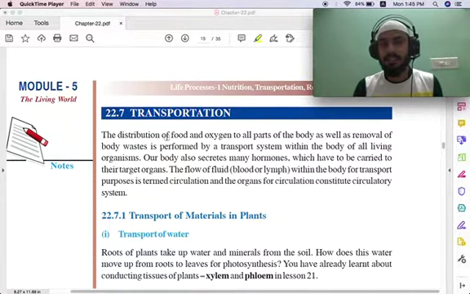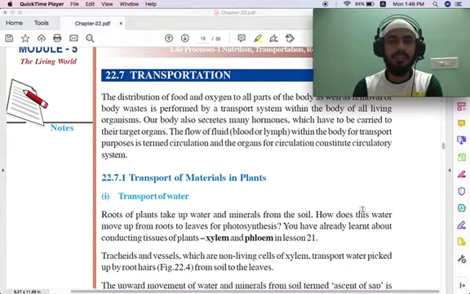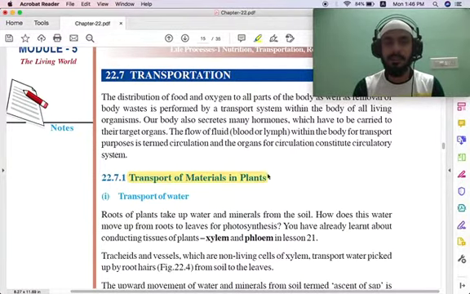And within this system, this is called circulation, and the organs of circulation constitute a circulatory system, which means there is a circulatory system present in our body, and there are organs that are responsible for the circulation. Okay, so the first thing we will see now is about transport of materials in plants.